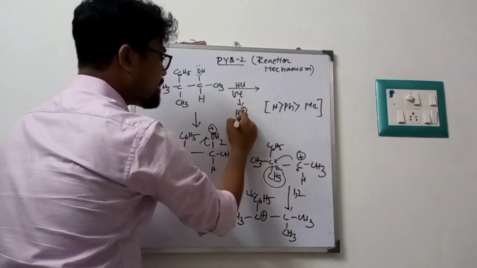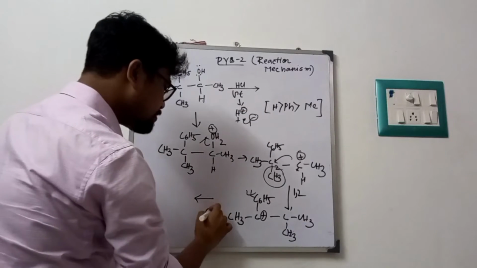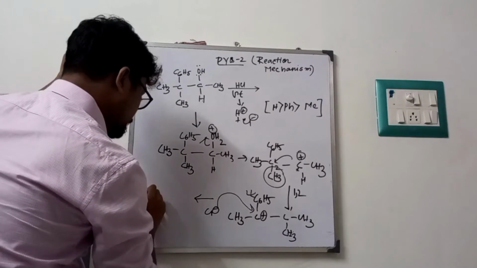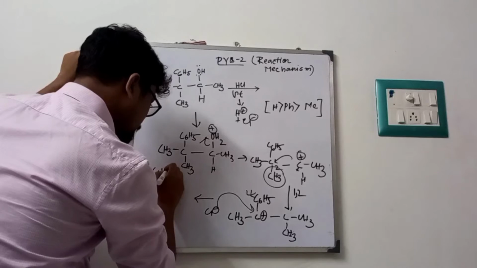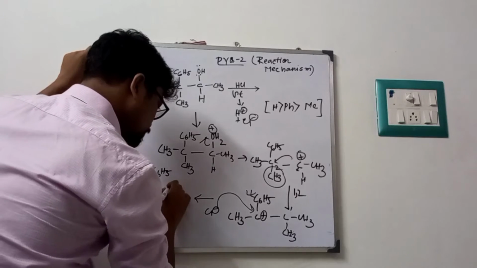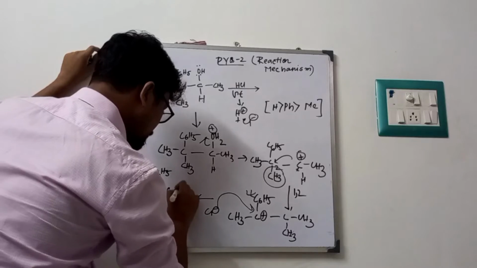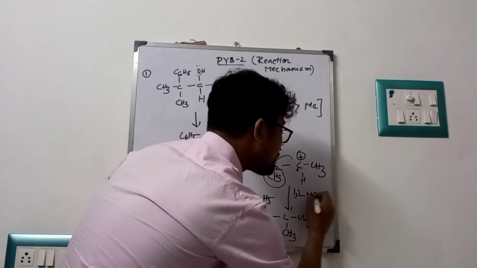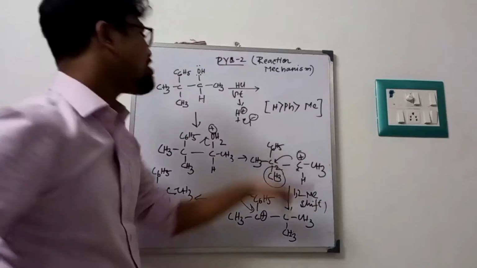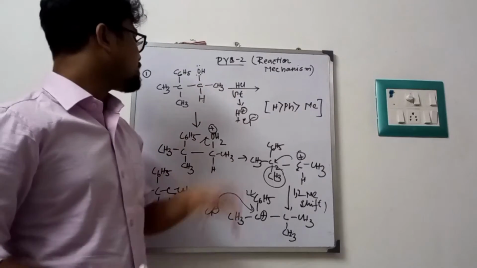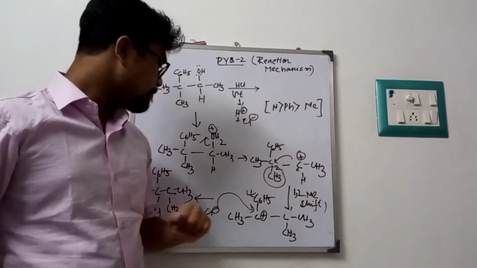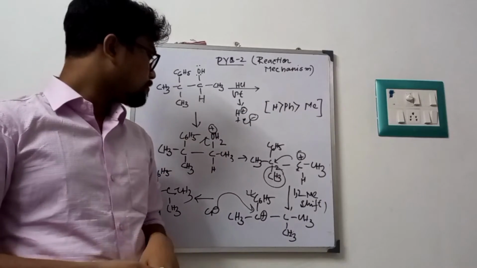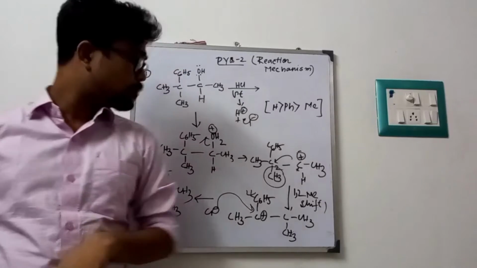H plus forms H plus and Cl minus. Now Cl minus is a nucleophile and attacks that carbocation, and we get our desired product. So this is our desired product. The problem is based on the stability of carbocation and 1,2-methyl shift. This is called a 1,2-methyl shift. It's a rearrangement reaction. So this reaction came in the AIIMS exam. It's a very important problem on the basis of rearrangement reactions. So this is our first problem. Now I am going to the second problem.